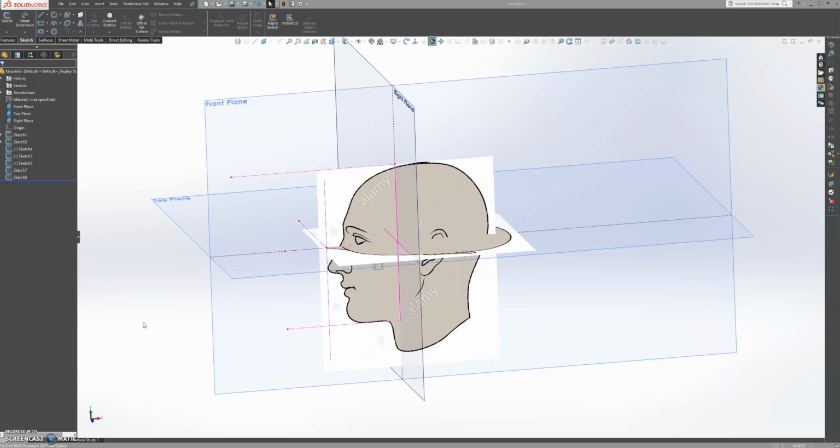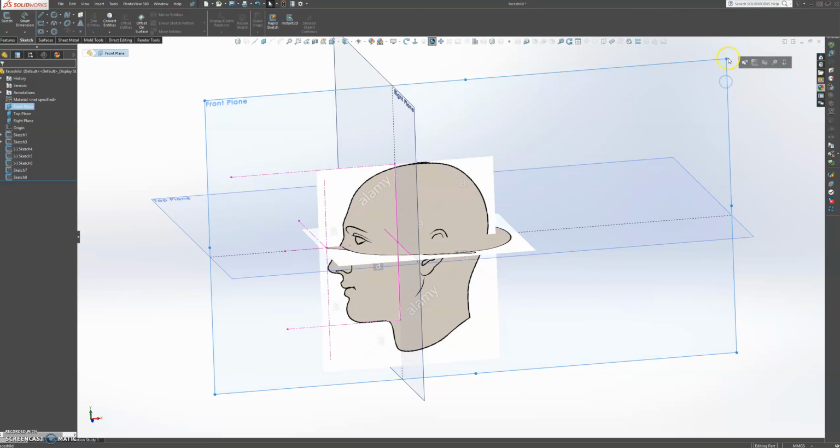I will save it as an STL, and I will also upload an SLD file as well, so if you want to make changes to the design, then you can just download it and install it onto your program. Okay, in the last tutorial, we set up our environment, inserted our sketch pictures, and then we had some reference lines so we can see where we are.